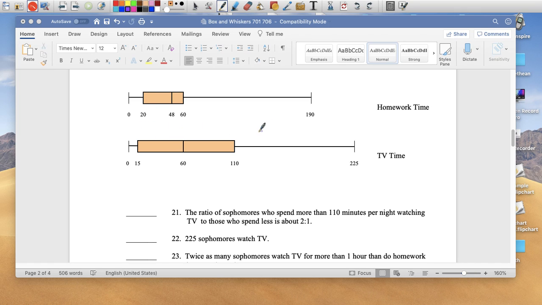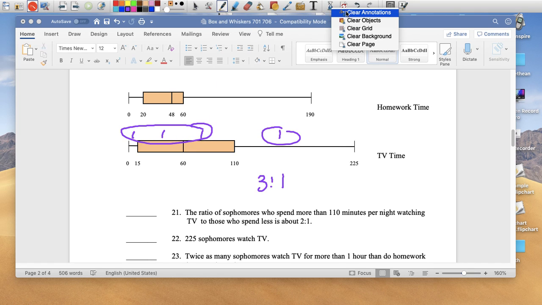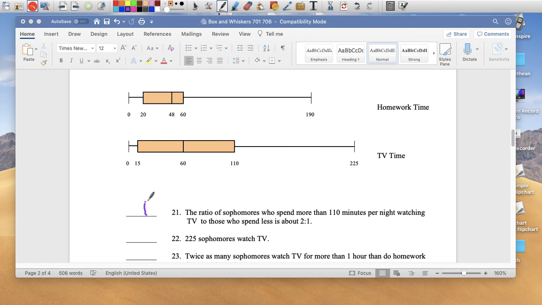So there's 4 parts here, right? So 1, 2, 3 parts, and the ratio is actually 3 to 1. This 3 and this 1, right? So for every one part that watches 110 minutes of TV, there's 3 parts that don't watch 110 minutes of TV, watch less than 110 minutes of TV. That's false.